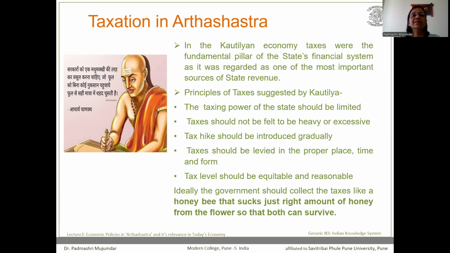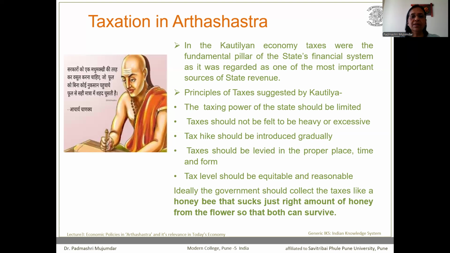So he has recommended certain principles for imposing taxes by the government. What were the principles? The first principle was that the taxing power of the state should be limited. That means the government should not impose taxes anytime without informing the people. So limited power has been assigned to the government.